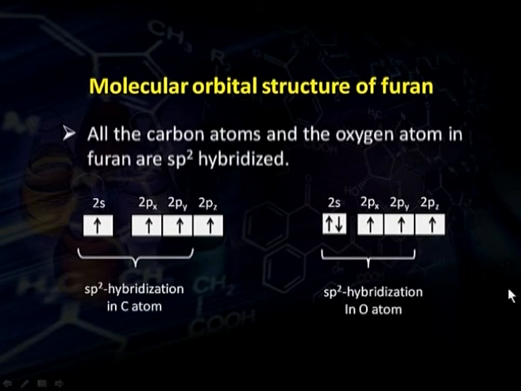Similarly, the oxygen atom is also sp2 hybridized. In this case, out of 3 sp2 hybrid orbitals, one orbital has a lone pair of electrons, while 2 sp2 orbitals have 1 electron each. All the sp2 orbitals, as we know, are planar trigonal in structure, and the remaining p orbital is as usual perpendicular to the plane of the sp2 orbitals.